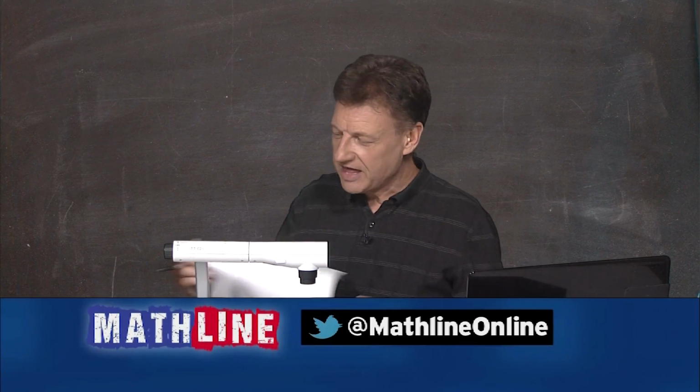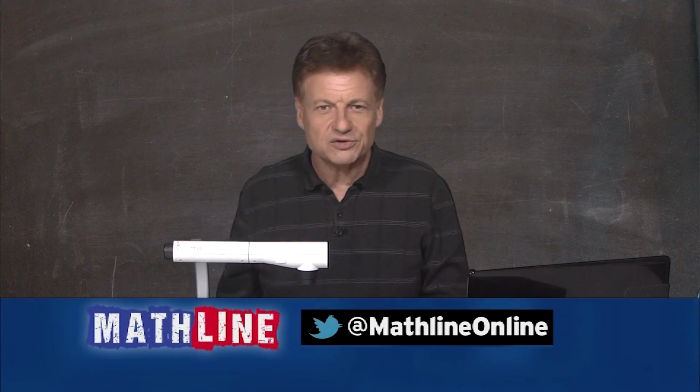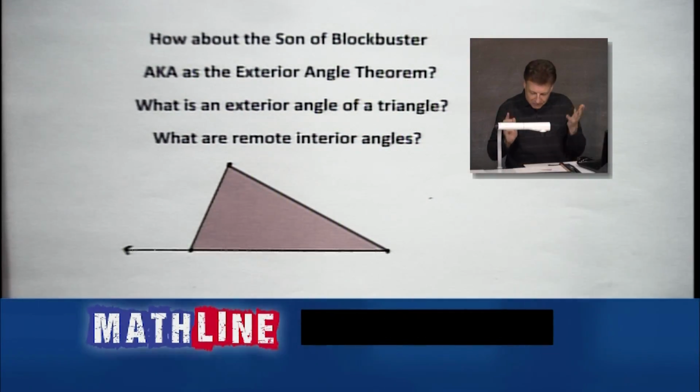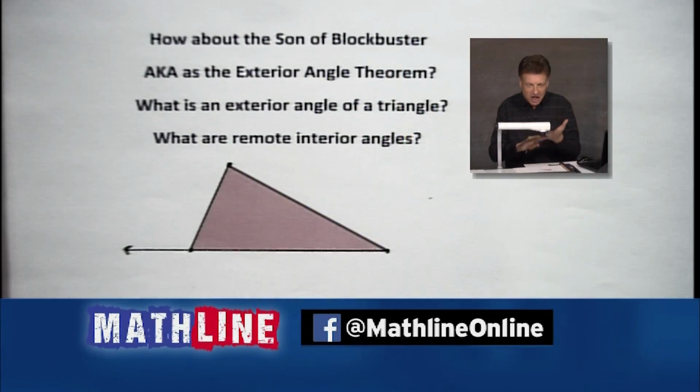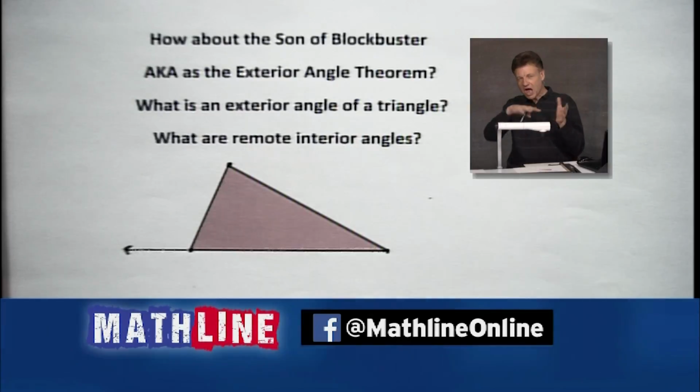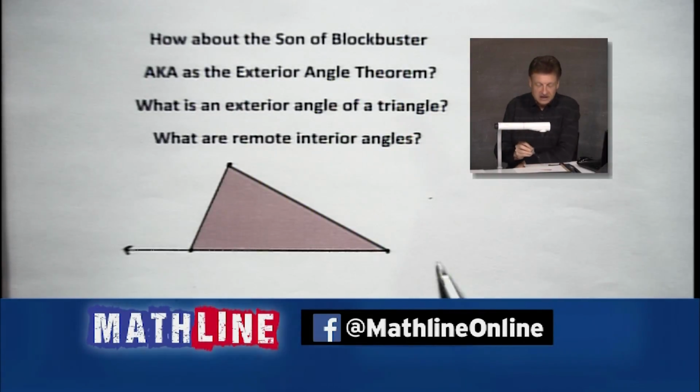So let's talk about it. We're finally getting to that thing called an exterior angle of a triangle and also Son of Blockbuster. So let's see what we've got here. And it's also known as the exterior angle theorem, all right? Again, I like having fun with the Blockbuster family. There's so many things that Blockbuster pushes forward, all right? 180 degrees in a triangle. You got that. Everybody knows that, right? If you haven't by now, we'll say it 3 more times during the show and you'll have it down and take it to the bank.